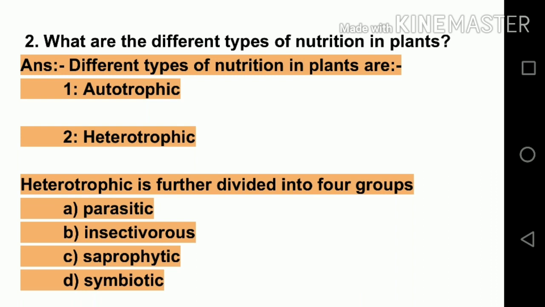Parasitic, those who depend on others for their food, live in the host body and derive their nutrition from it. Insectivorous, the organisms that depend on insects for their food. Saprophytic, the organisms that feed on dead and decaying organic matter, for example, mushroom and bread molds.